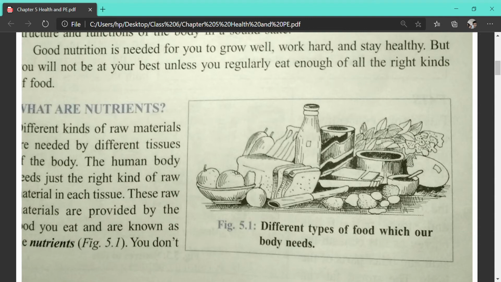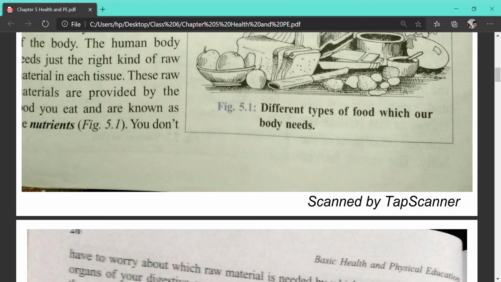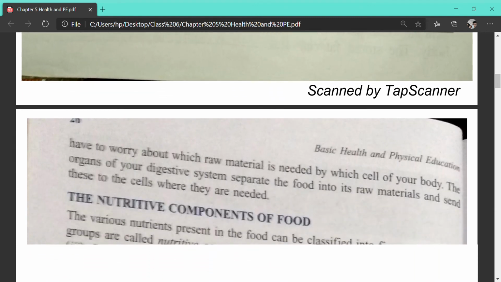Nutrients are the components which are provided by the food. Ma'am, food contains some components that are needed by our body. These components are called nutrients. Yes. So already I have discussed the different nutrients. We have discussed 5 different types of nutrients and their function. Any doubt here, children? Can I proceed to the next page?